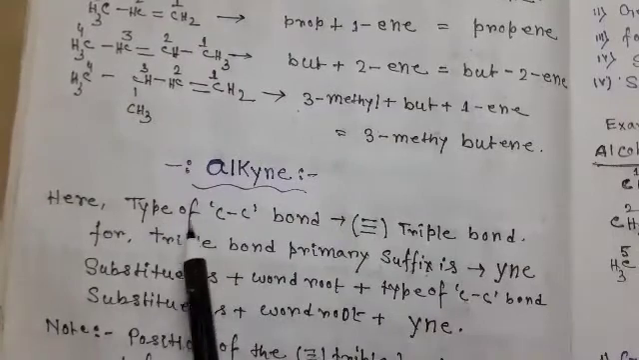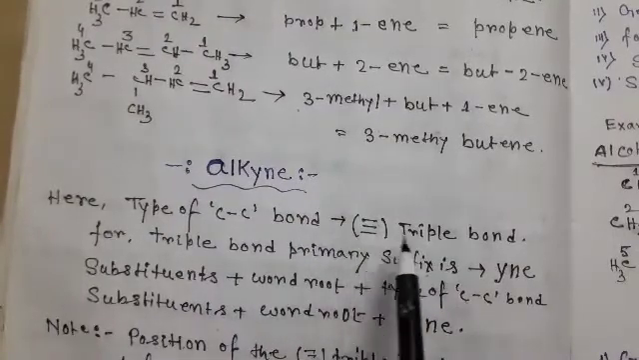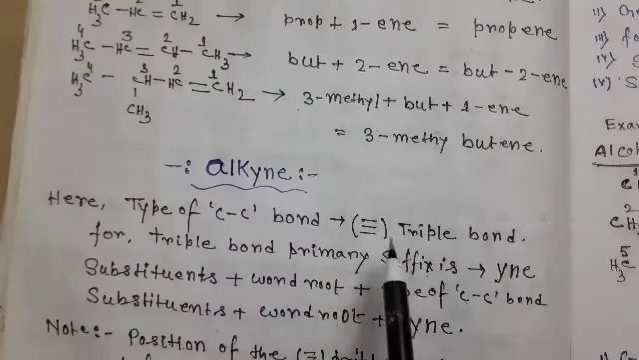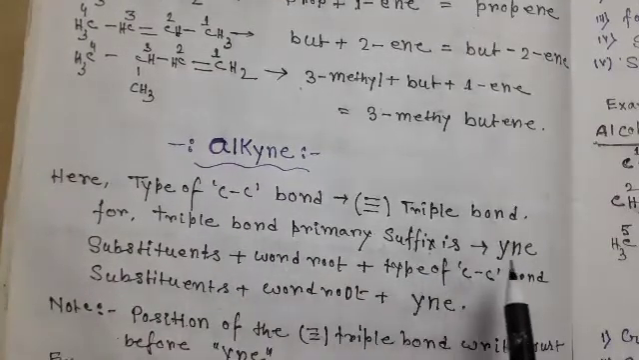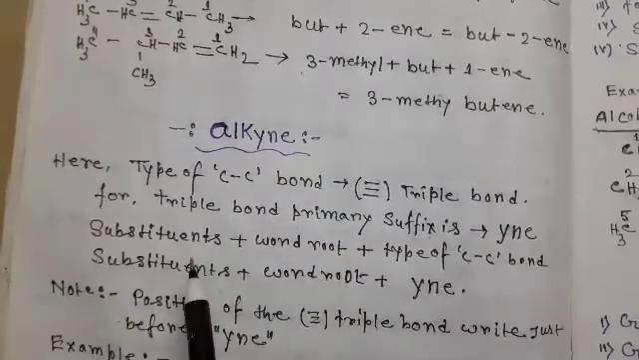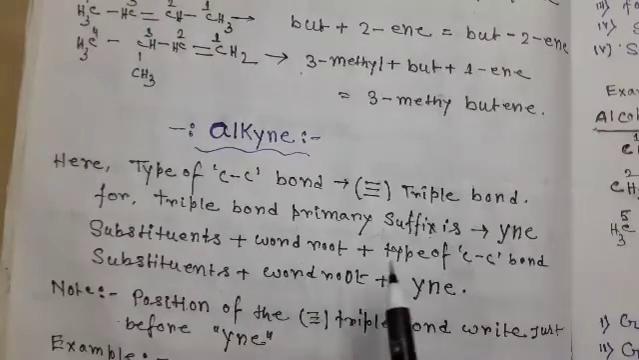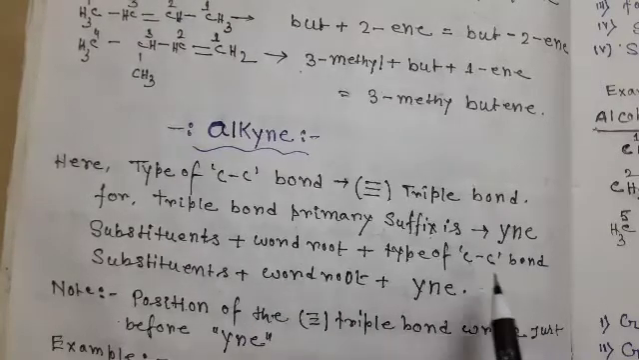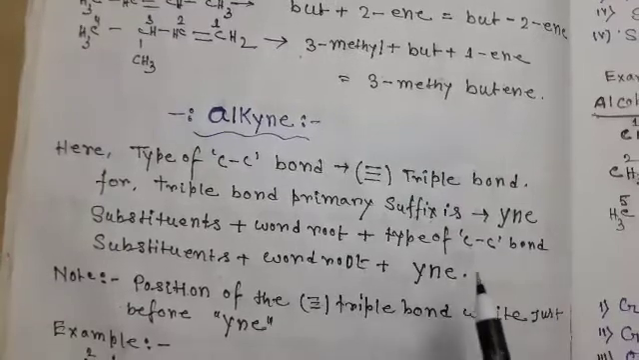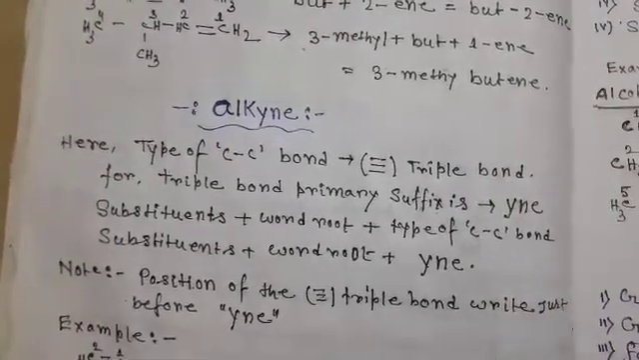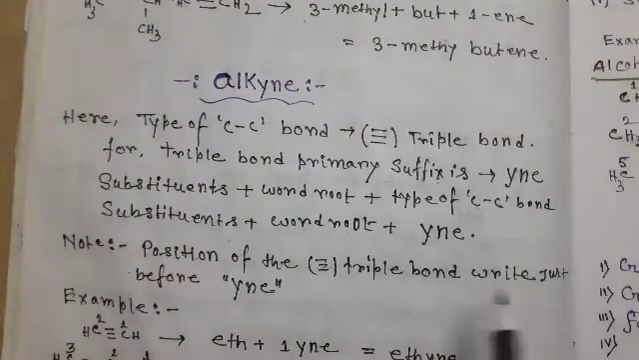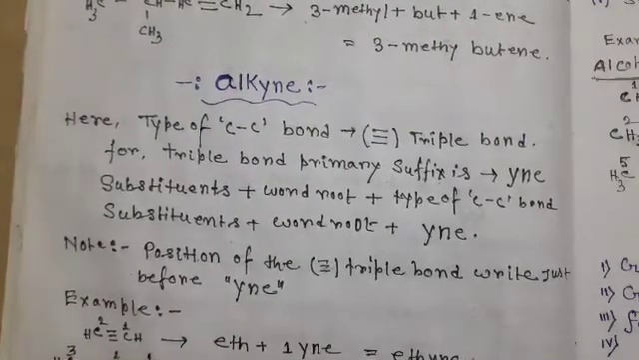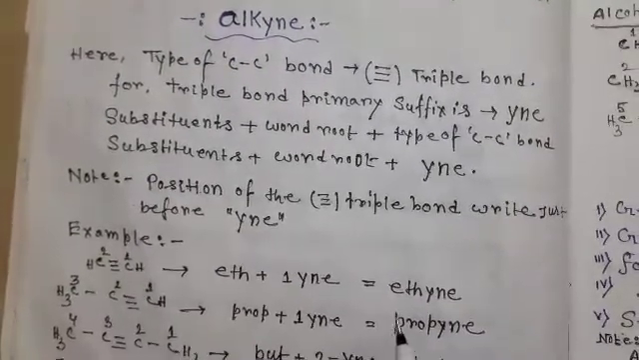Next, naming of alkyne. Here the type of carbon-carbon bond is a triple bond. In alkyne there is a triple bond. For a triple bond, the primary suffix is yne. Then the method to write: at first write the substituent, then write the word root, then write the type of carbon-carbon bond. Here the carbon-carbon bond is triple, that is why yne, right. Note, the position of the triple bond is written just before yne. The position is mentioned in the IUPAC name.